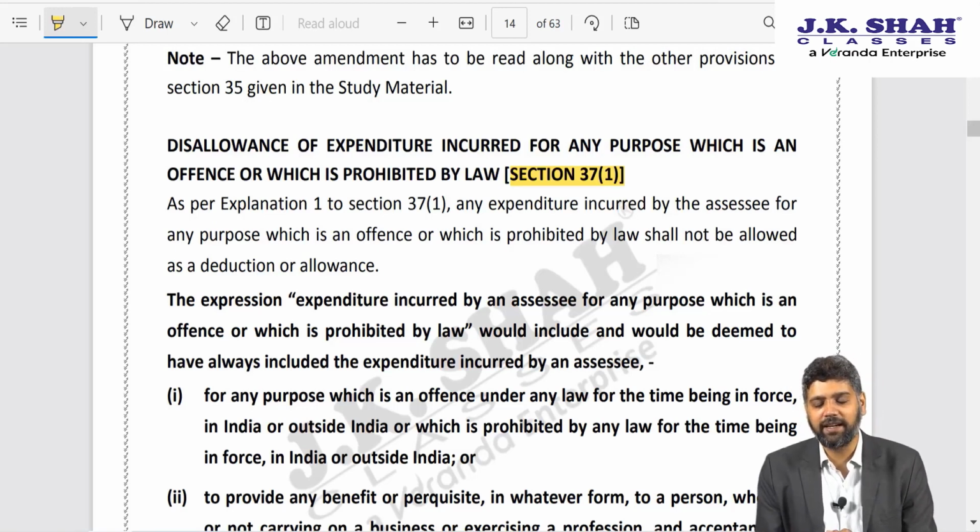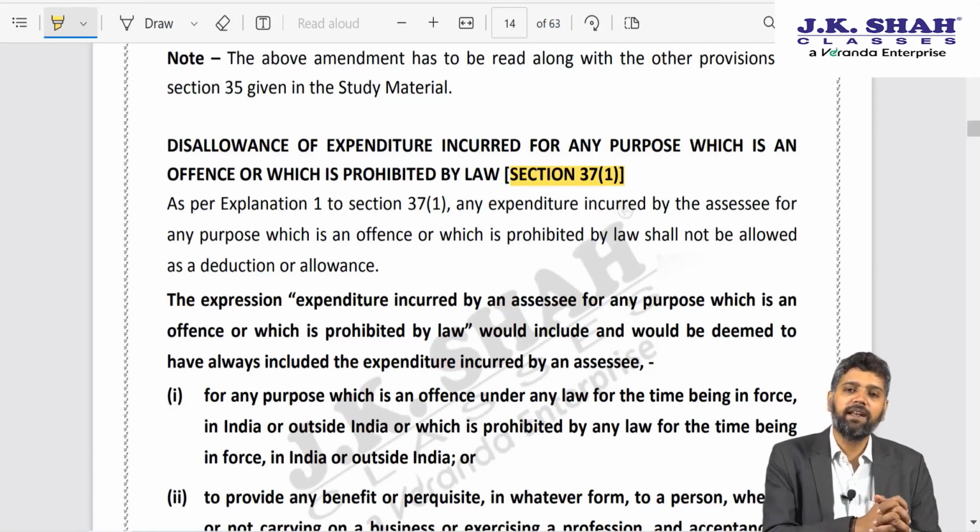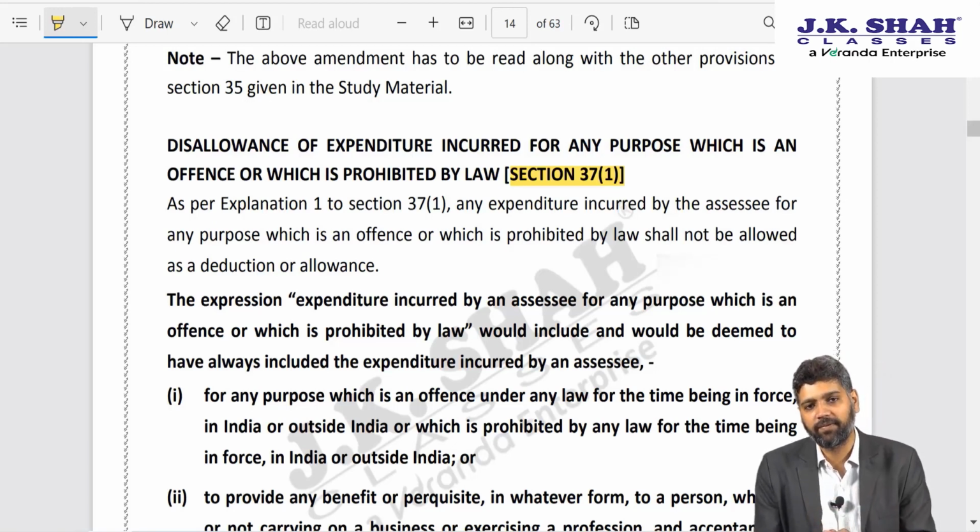In order to neutralize that decision, government inserted explanation 1 to section 37 subsection 1. This explanation said that if any expenditure is incurred which is prohibited by law or which is deemed as an offence, then such expenditure is not allowed as a deduction. Now from 2001, let me leapfrog 11 years. In the year 2012, Central Board of Direct Taxes came out with an instruction. If I am not mistaken, it is instruction number 5 of 2012.